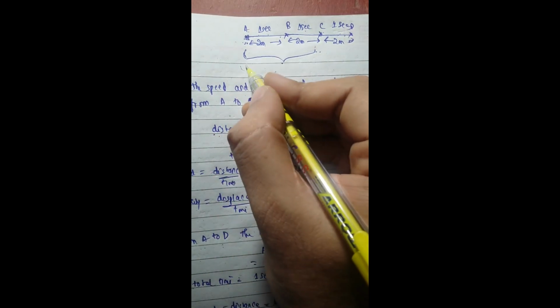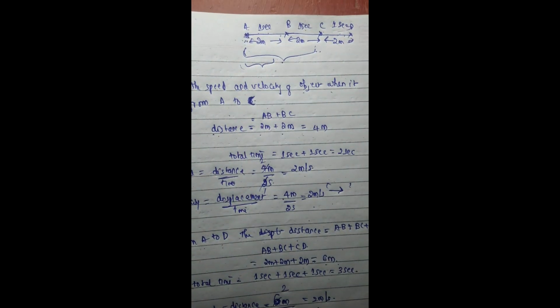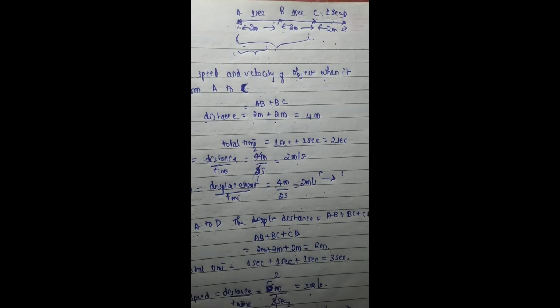If we further consider a small path, that is from A to B, again we are getting the speed of 2 meter per second, or the velocity with which the body moves from A to B is equal to 2 meter per second towards the east. Here we can see that the speed is same if you consider it for 3 seconds or for 2 seconds or for first 1 second.